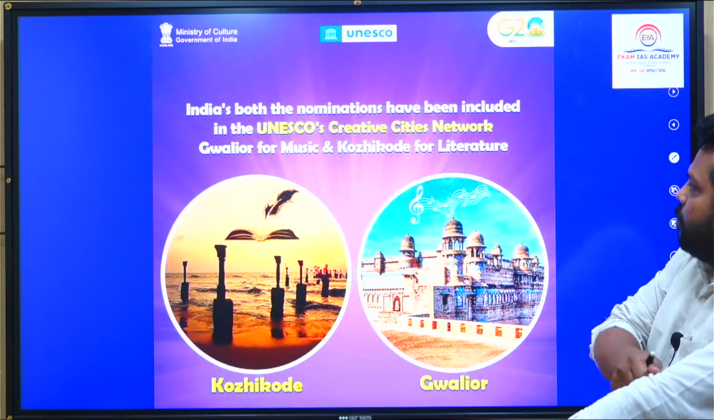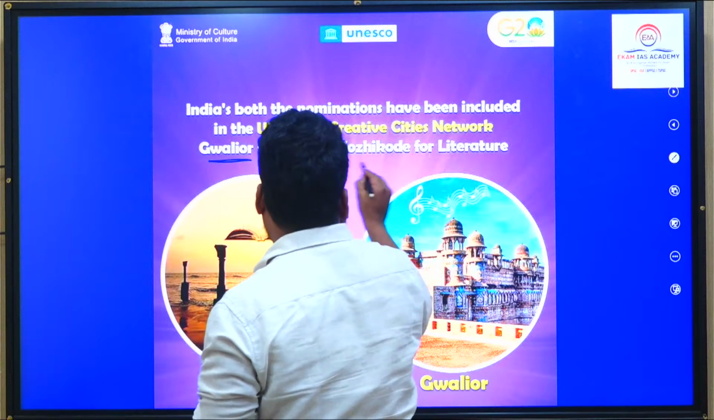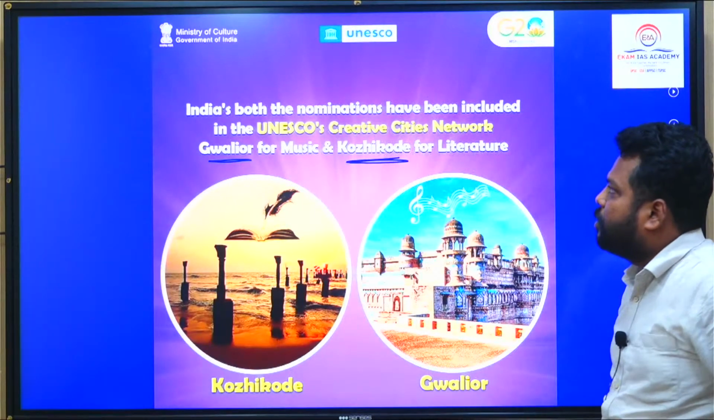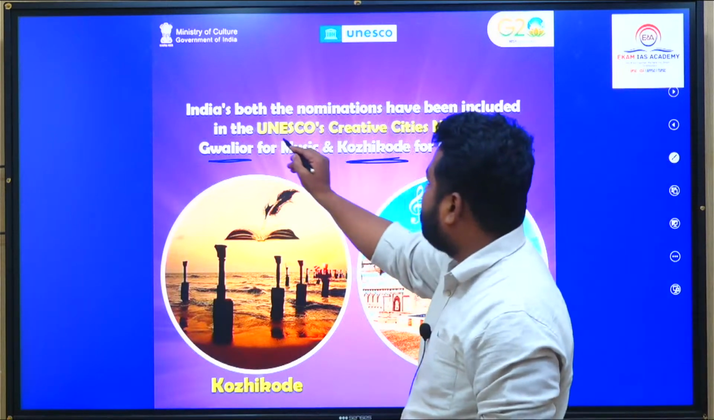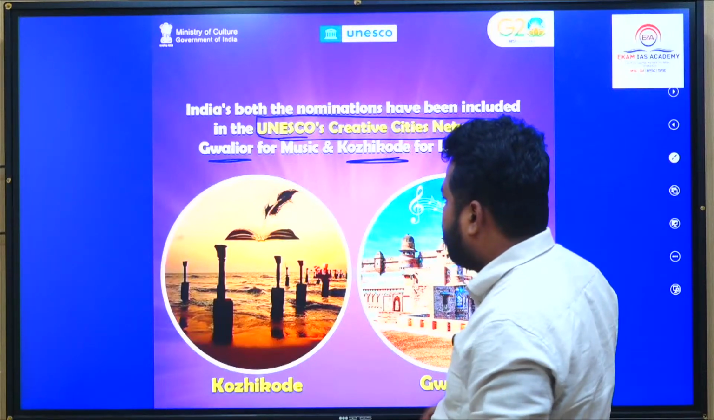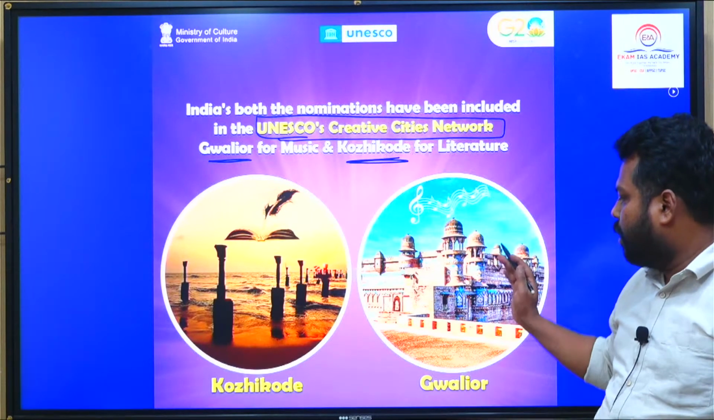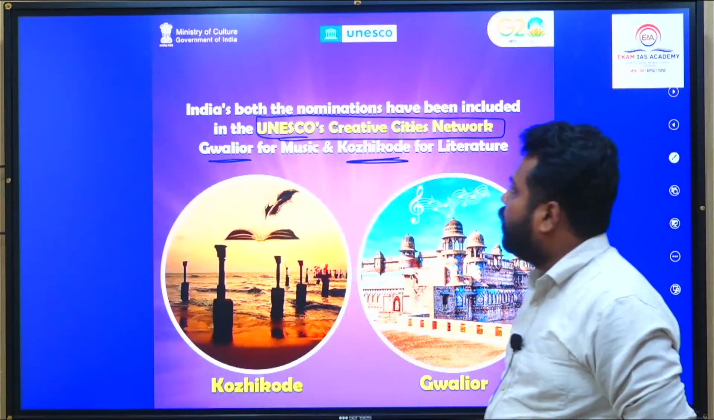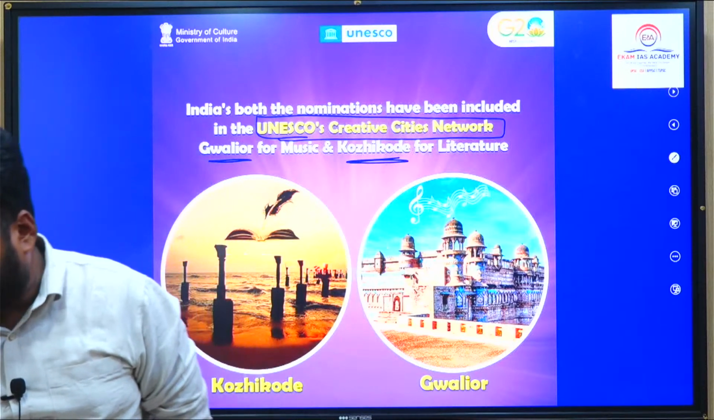दो cities हैं, Gwalior as well as Kozhikode. Kozhikode in Kerala. India's both the nominations जो दिए थे have been included in UNESCO's Creative Cities Network. So Creative Cities Network में Kozhikode known for literature, तो लिखने का, and Gwalior known for music. तो ये इमेज मैंने G20 से लिया था, Ministry of Culture, Government of India से.